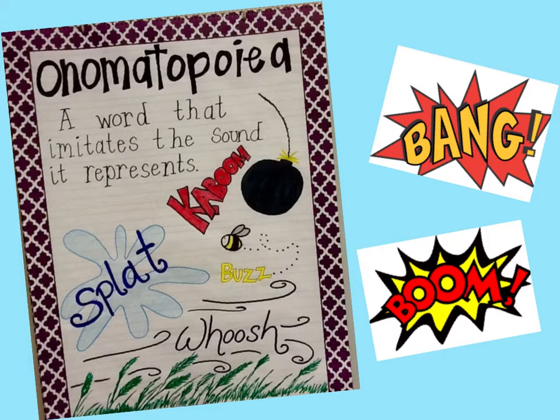Today we're going to learn two different types of figurative language. The first one is onomatopoeia. Onomatopoeia is a word that imitates the sound it represents.